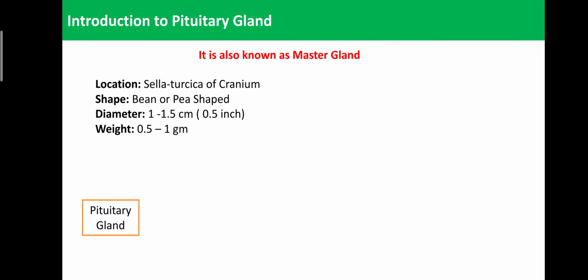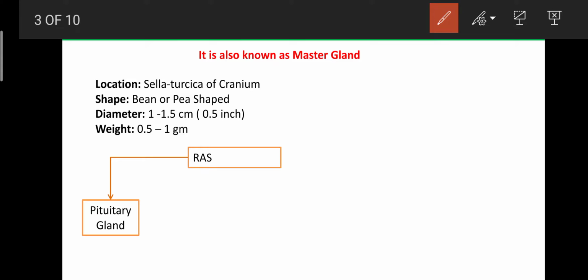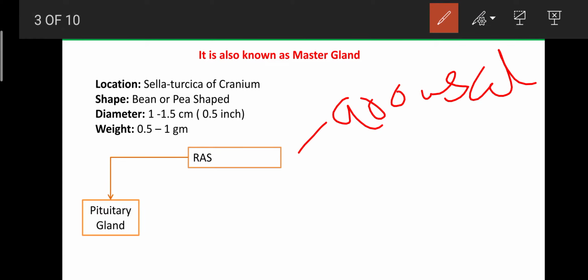So dear students, the pituitary gland mainly receives messages from the RAS, the reticular activating system. The pituitary gland collects messages or information from the reticular activating system, and this system is involved in the regulation of arousal, that is alertness. During arousal, our blood pressure and circulation requirements are higher, so that is regulated by the pituitary gland by collecting information from the RAS, the reticular activating system.